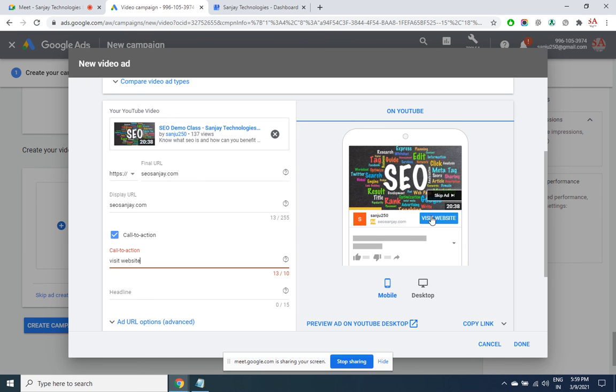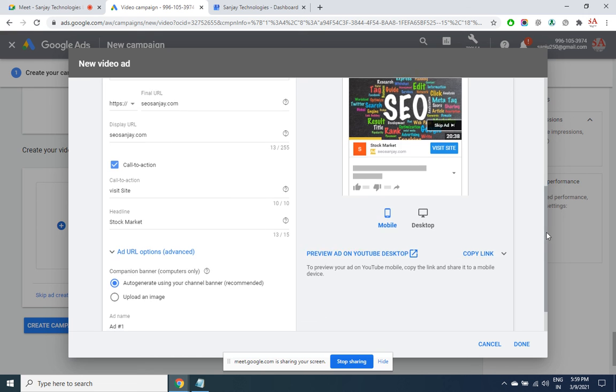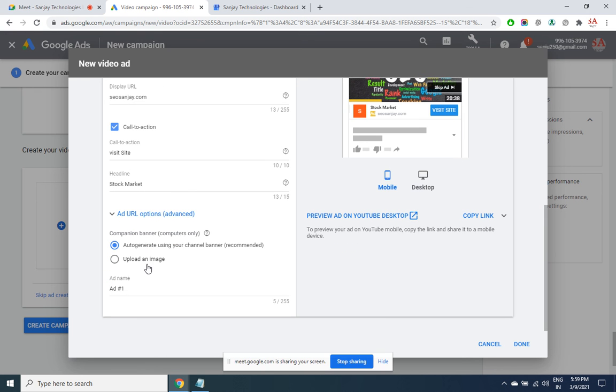This is called a call to action. What has to be written on the button? You can't cross the character limit. If you want an exclusive image to be shown here just before the play button, you can even upload the image.